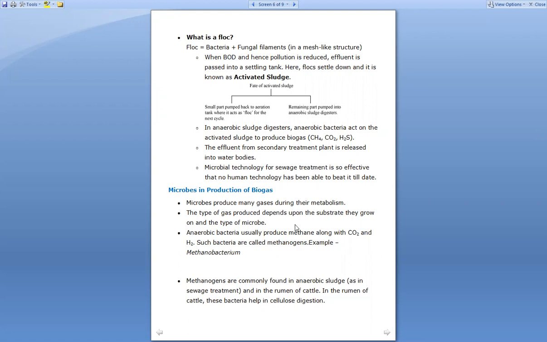The gut of the cattle consists of methanogens, and with their help the cellulose digestion takes place, as herbivores eat grass, and grass is plant cells, and plant cells consist of cellulose, right? So for the digestion of cellulose, it is very important that the cattle's gut should have methanogens. So the main two places where methanogens are found are first in the anaerobic sludge in sewage treatment, and second in the rumen of cattle.